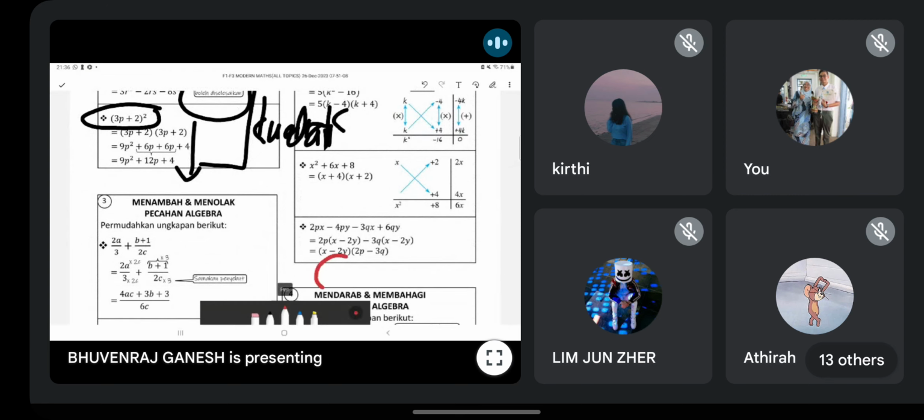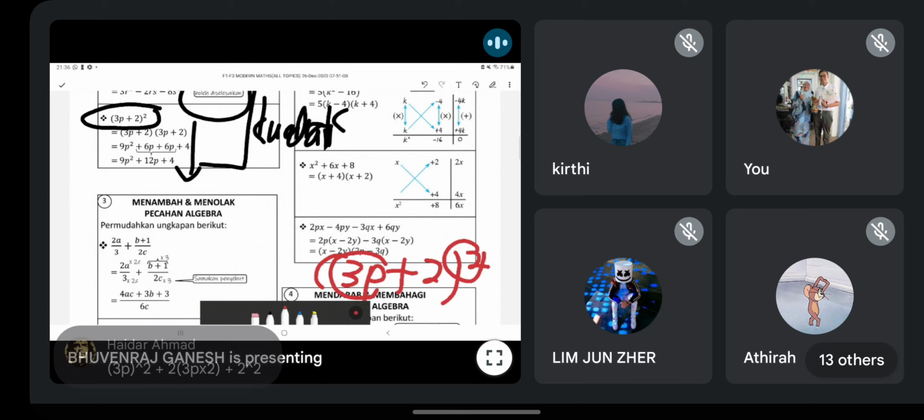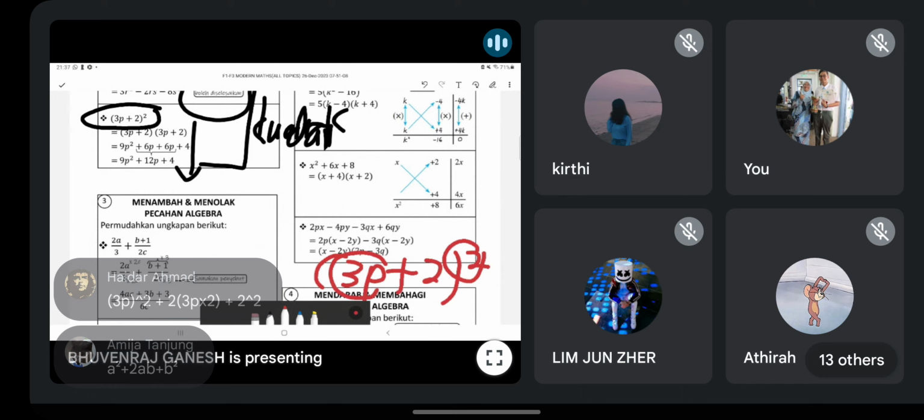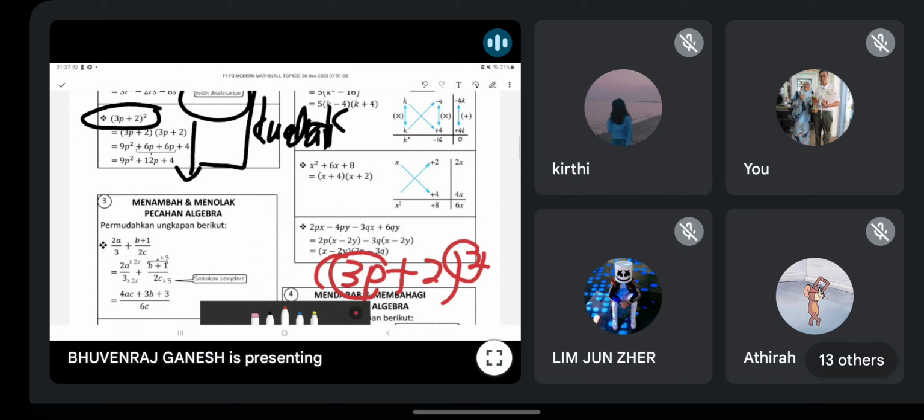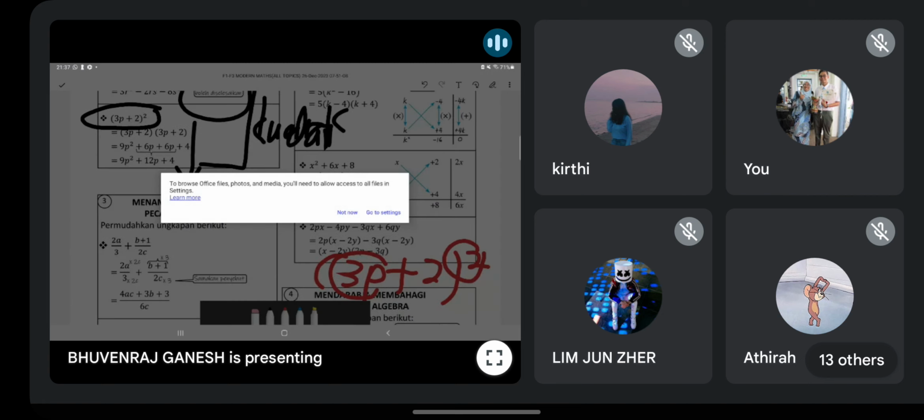Very simple, guys. If you want to expand (3p + 2) square, 3p kamu kuasa 2. Yeah, correct. You all know, not bad, correct. Yeah, exactly like what Haida said. Okay, use the method. So kamu tak perlu pisahkan jadi 2 bracket, all that no need. But if you want to check, you can use that method lah. Correct. So this is how we do it.